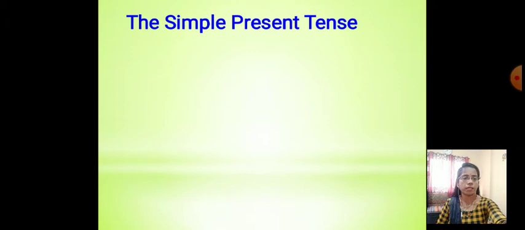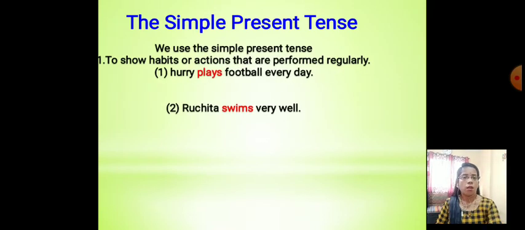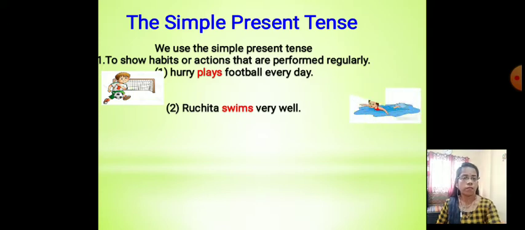The simple present tense. We use the simple present tense, first one, to show habits or actions that are performed regularly. It means the action happens regularly. So that is the present tense. For example, Hari plays football every day. Then second one, Ruchita swims very well. That is an action regularly happening. So that's the simple present tense.